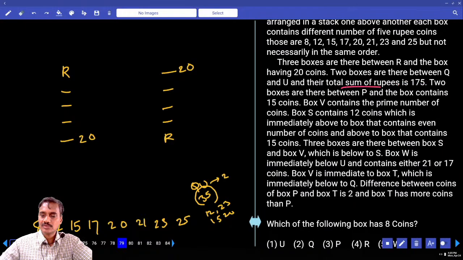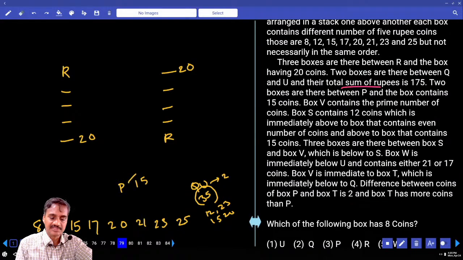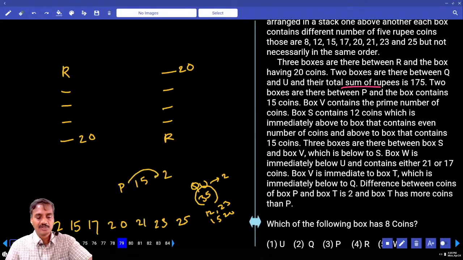And 2 boxes are between Q and U and the total sum is 175. 2 boxes are between P and 15. Now in between P and the box that contains 15, there are exactly 2 boxes.